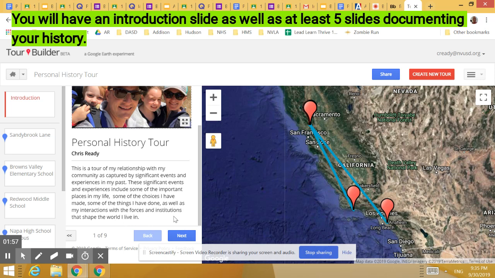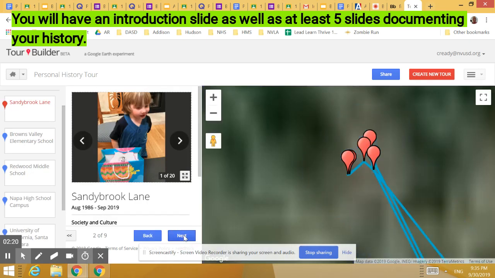So that's a nod to government, because government has institutions that it's created to both create the rules and enforce the rules that it creates. So within my introduction is a connection to government, economics, politics, geography, and society and culture. And now let's go into my first slide.